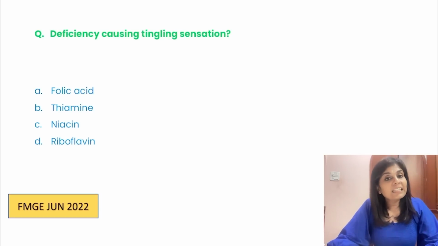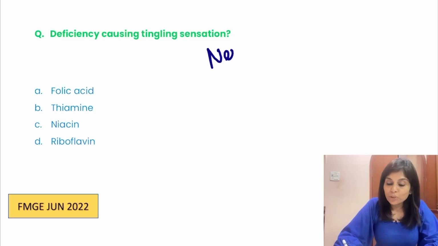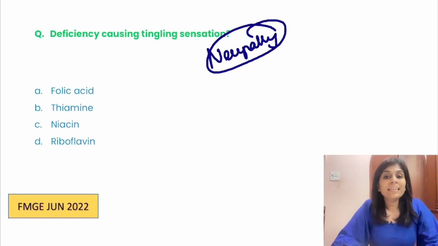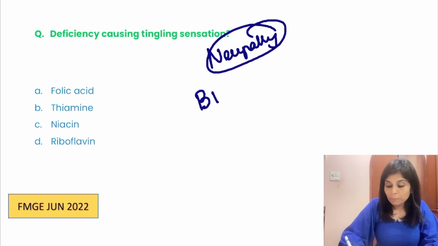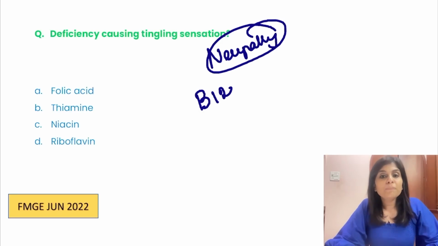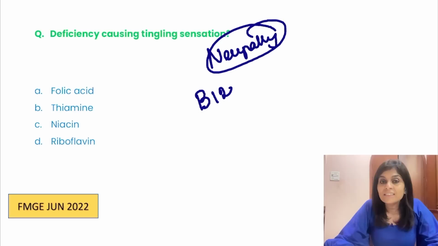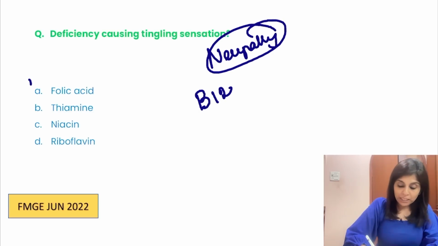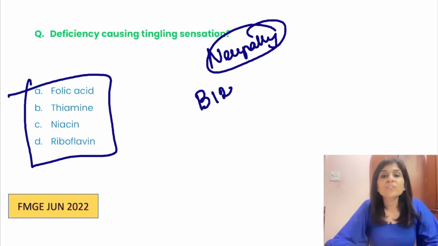Deficiency causing tingling sensation. It is another way of asking which vitamin deficiency presents with neuropathy. The moment you hear the term vitamin deficiency and neuropathy, the first answer should be B12. We know that B12 deficiency presents with peripheral neuropathy, peripheral tingling sensation and glove and stocking distribution. So the first answer would be B12. But B12 was not provided among choices.